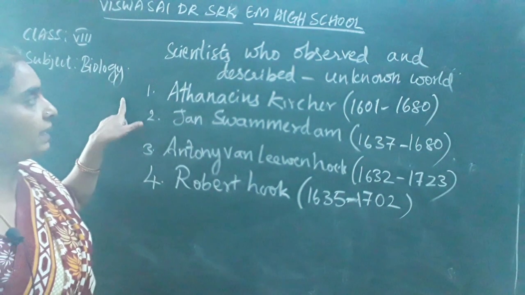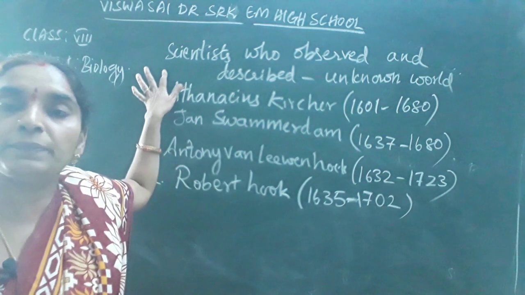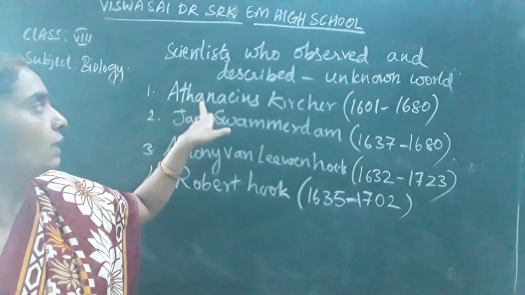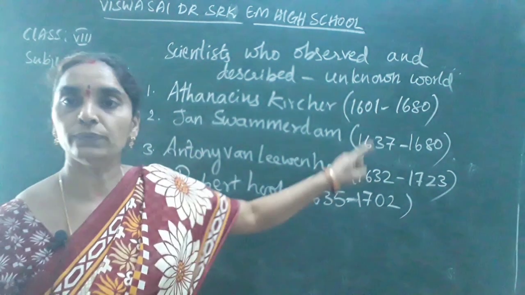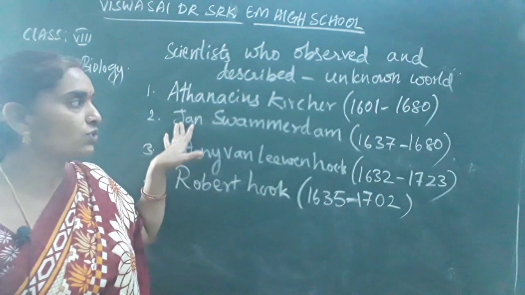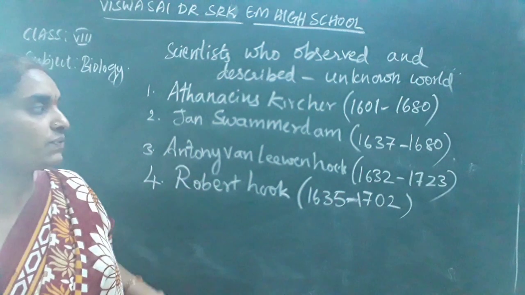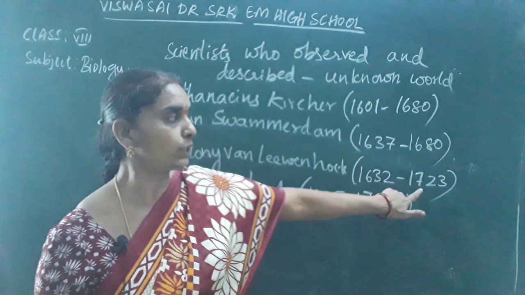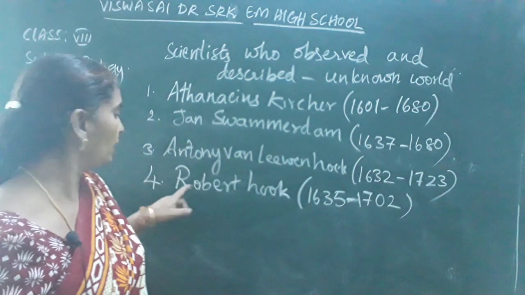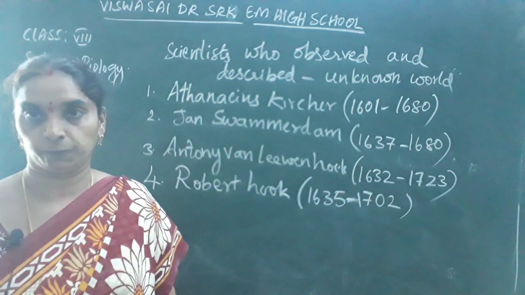Once again, I repeat the scientists' names, children. The scientists who observed and described the unknown world were Athanasius Kircher, whose life period was 1601 to 1680; Jan Swammerdam, 1637 to 1680; Antony van Leeuwenhoek, 1632 to 1723; and Robert Hooke, between 1635 and 1702.